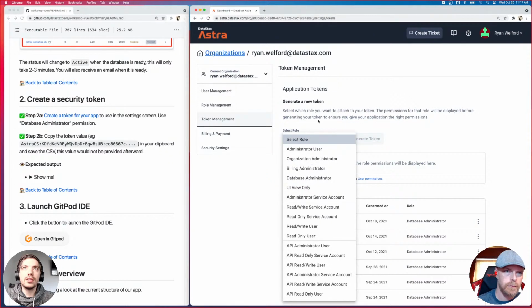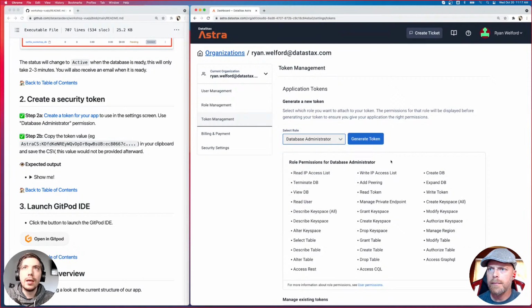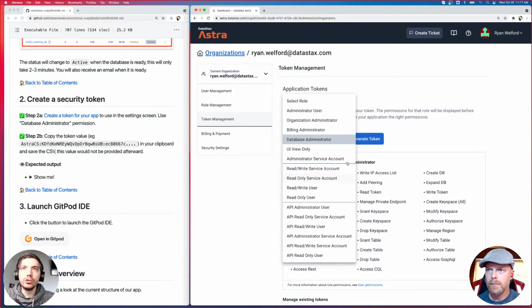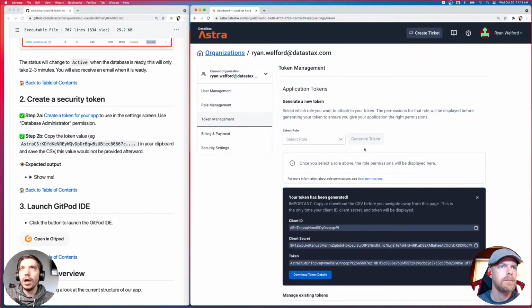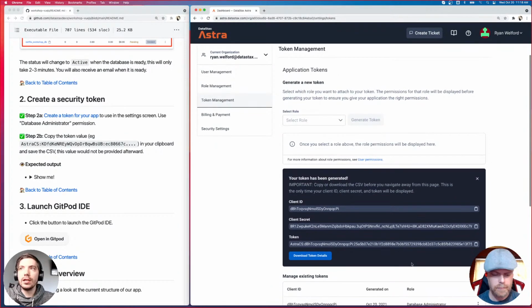And then you can select your role. So we're going to use a database administrator role. Now, this is mainly used for this workshop just so that we have all of the permissions that we need to set everything up. When creating a production application, you'll probably want to choose a more specific role that doesn't have so much power. But we're going to generate a token, and you'll see that it generates a few things.